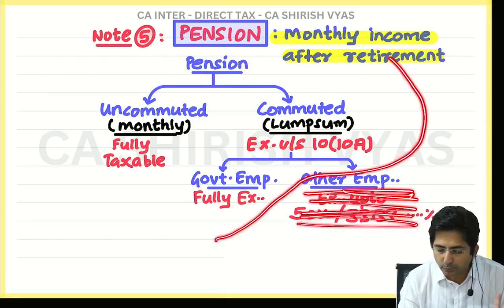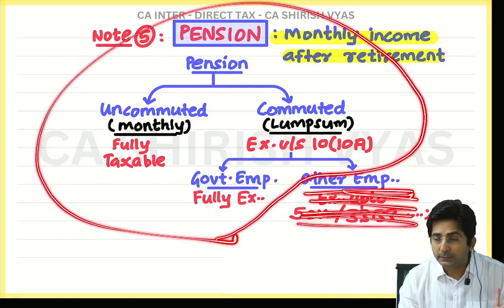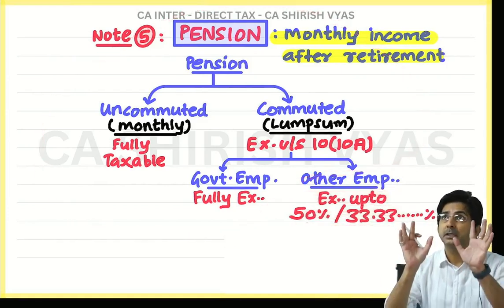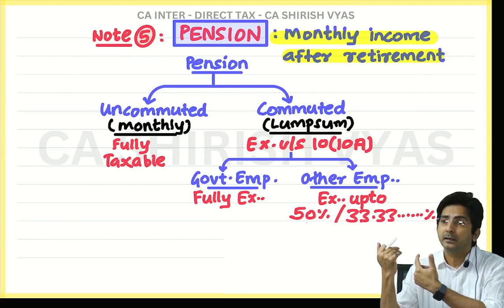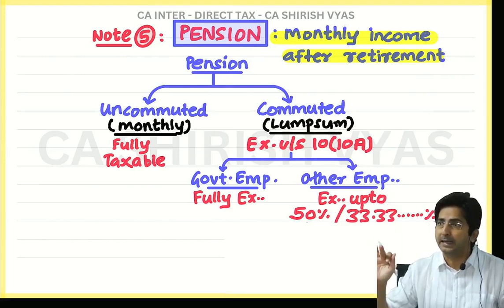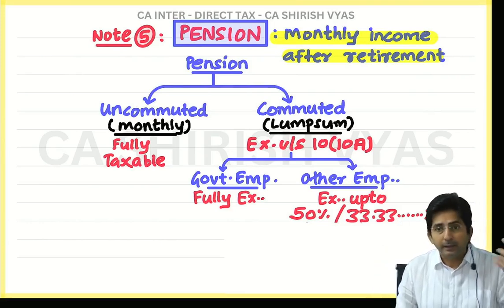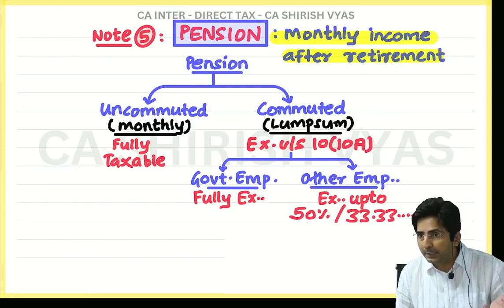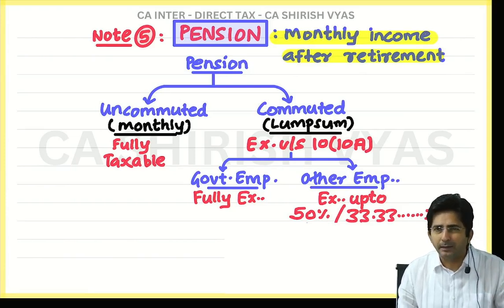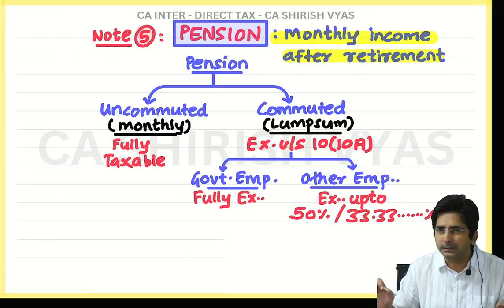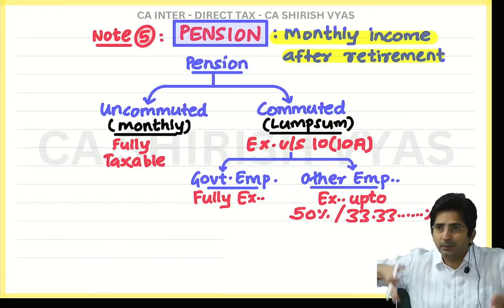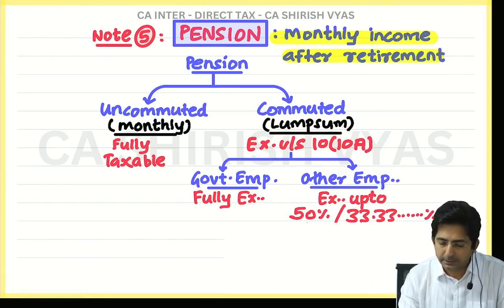This much chart, do you remember now? Without looking, you tell me. Pension: uncommuted, commuted. Uncommuted, fully taxable. Uncommuted means month to month you get. And commuted, exempt under section 10(10)(a). Government employee fully exempt, other employees partly. Some 50%, 33% is there. What exactly it is, sir will explain in the question. So let us take one question.